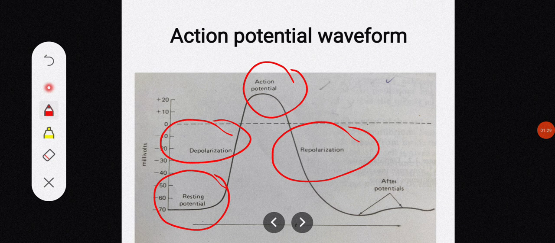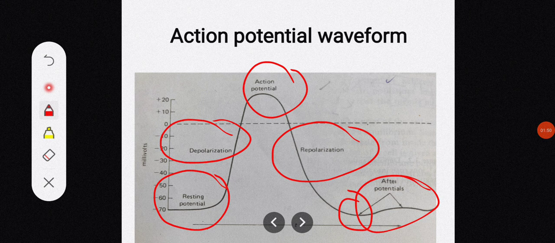And once the action potential has been generated in the cell, and the cell goes through the action potential state and then comes back to the resting potential state, for a certain period of time we cannot excite the same cell because of the refractory period of the cell.